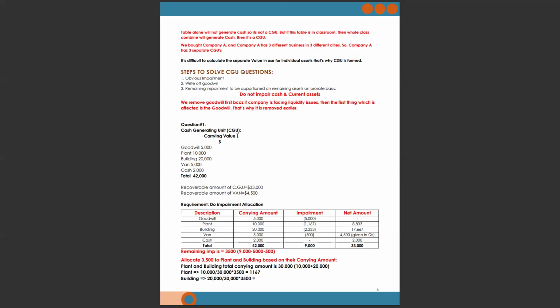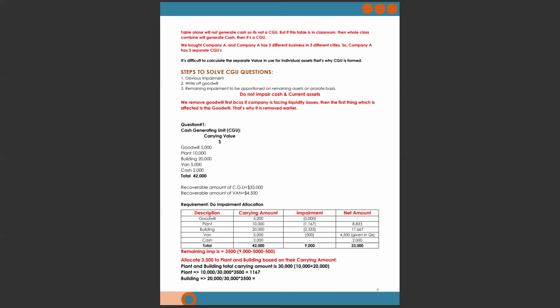Question number one. Cash generating unit carrying values: goodwill 5,000, plant 10,000, building 20,000, van 5,000, cash 2,000. Cash is a current asset, so do not impair cash and current assets. The total value of these assets is 42,000. The recoverable amount of the entire CGU is 33,000. The recoverable amount of the van is 4,500. Even though this amount is also included in the total, the examiner gives it separately, so there is a reason the examiner gives you this figure separately.